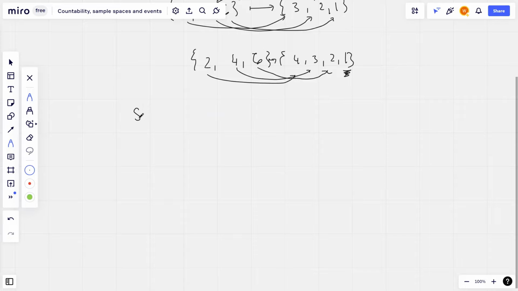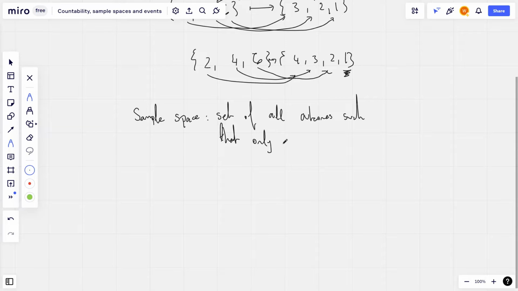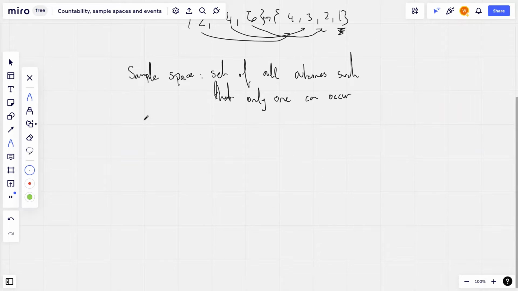Okay, so let's define what a sample space is. Sample space, this is the set of all outcomes such that only one can occur.